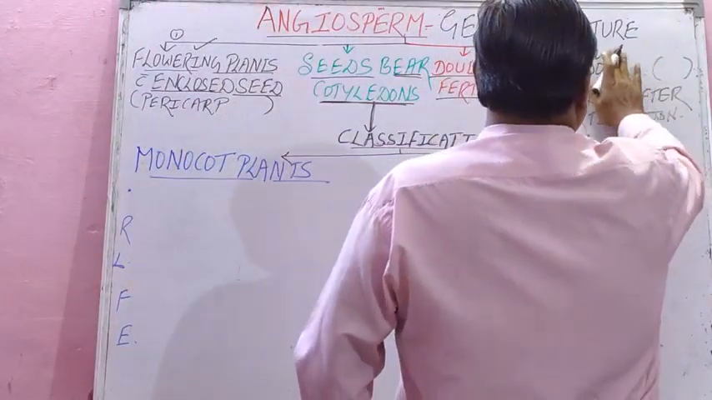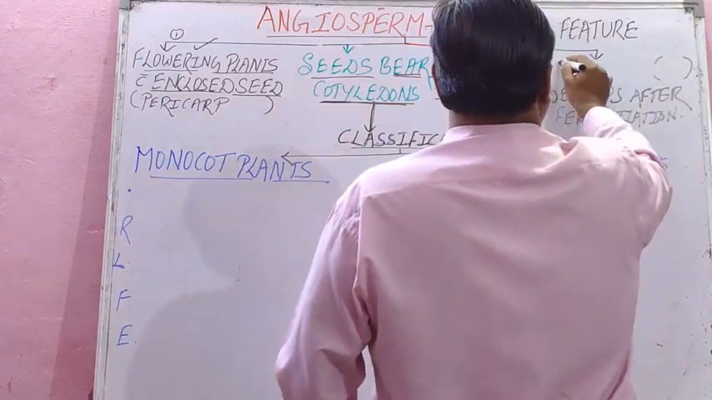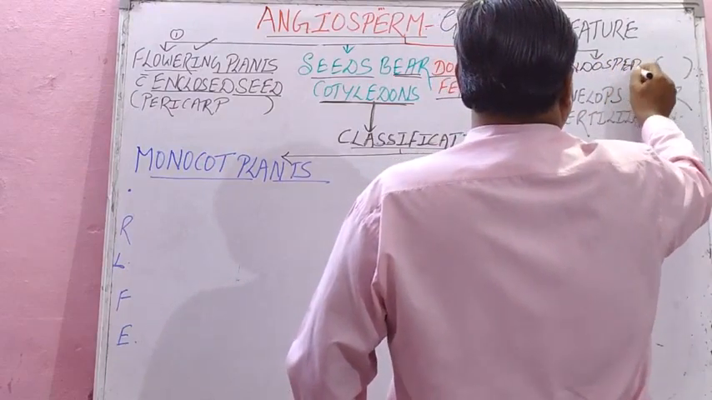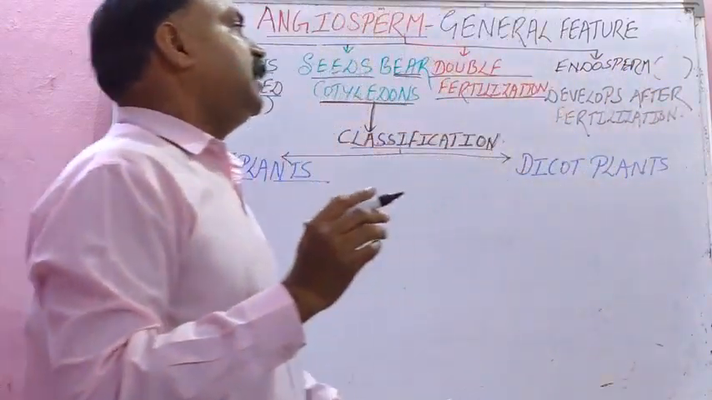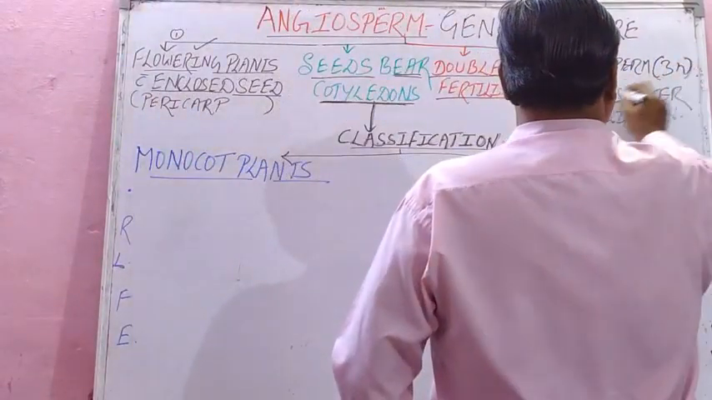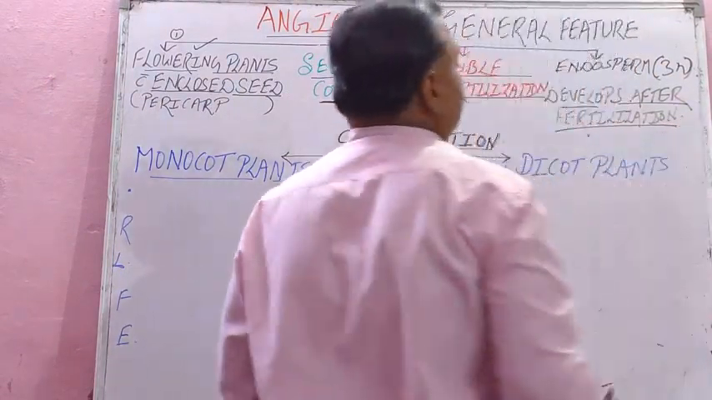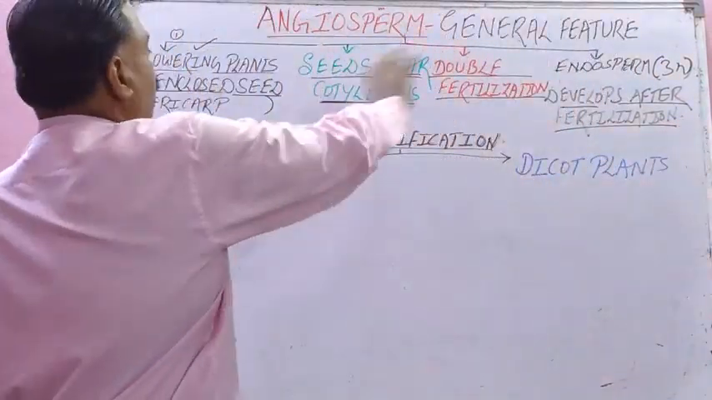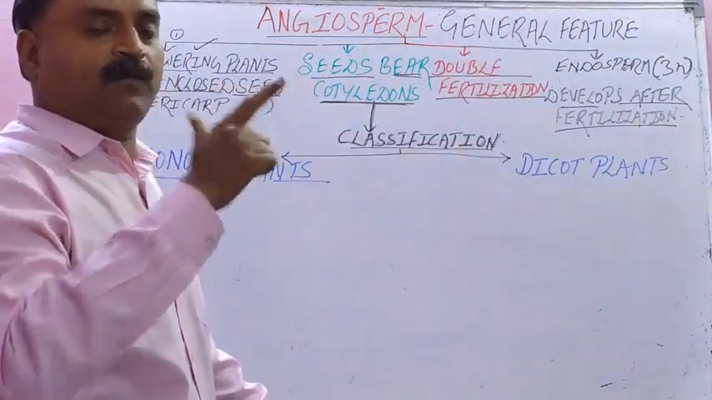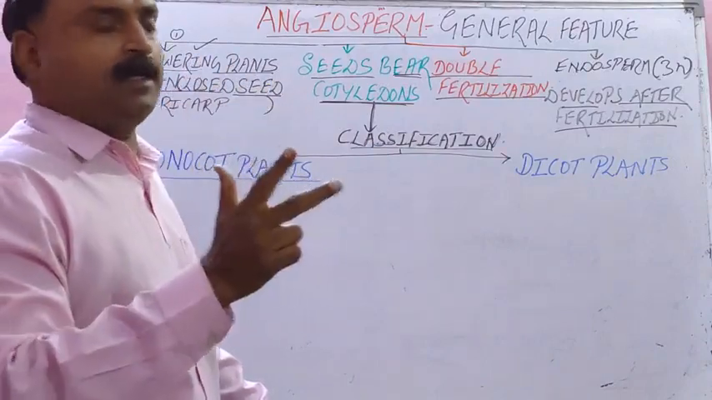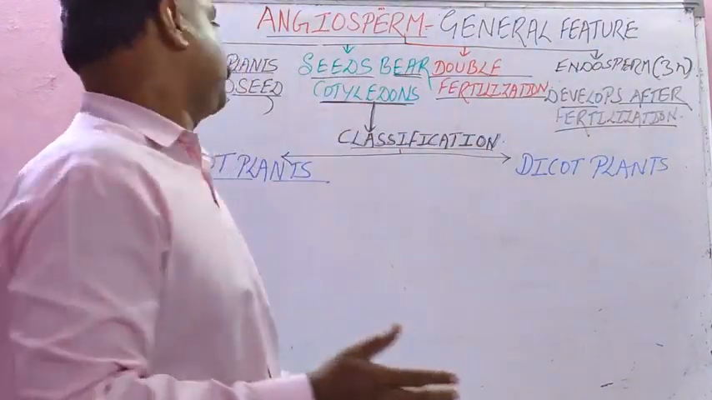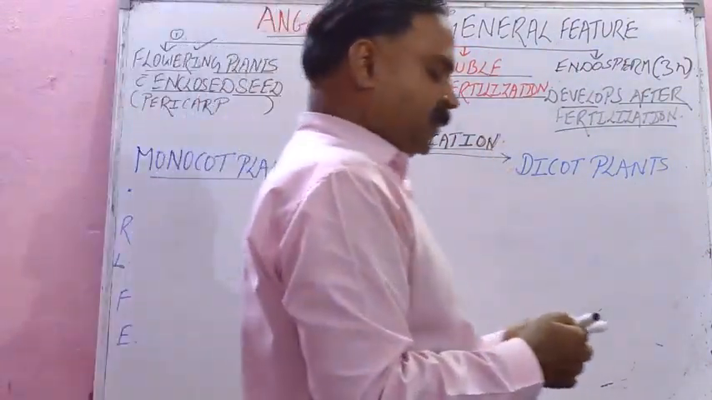Sorry, the last point is presence of endosperm. The fourth feature, endosperm develops. Endosperm is 3n structure, develops after double fertilization. So student, these are the 4 features. It is the flowering plant with enclosed seed, then seeds have cotyledons, then double fertilization and production of endosperm after triple fusion. Now let us study classification in this only.